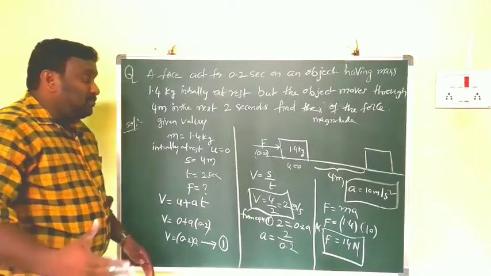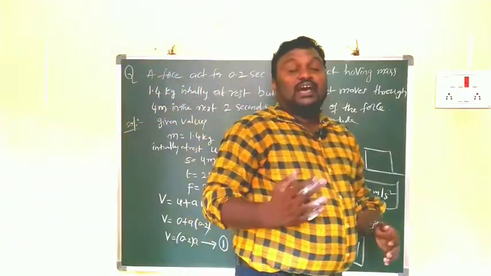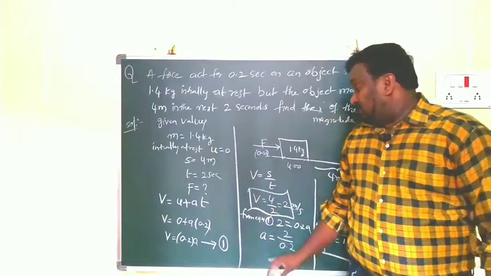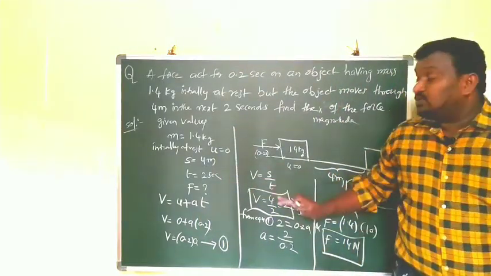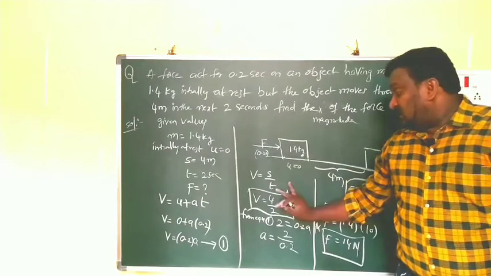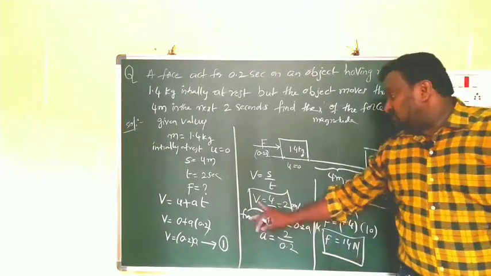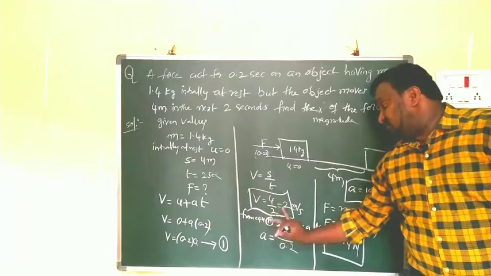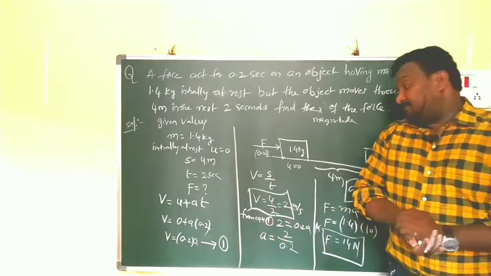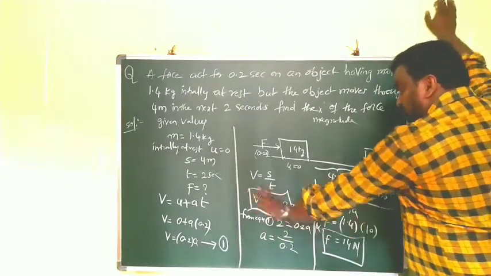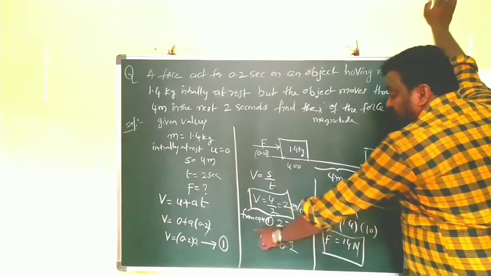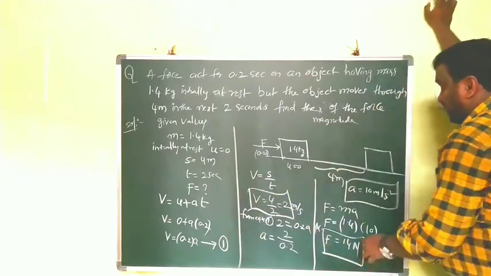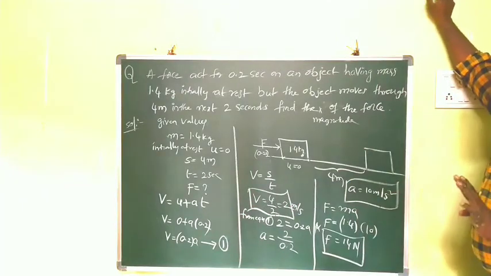After that I am going for the next one. Velocity is equal to displacement by time. From that, v is equal to s by t. In this case, distance traveled is 4 meters, in 2 seconds. That's why v is equal to 4 by 2, that is equal to 2 meter per second. We have to substitute this value in equation number 1. Then what do you get? a is equal to 10 meter per second square.